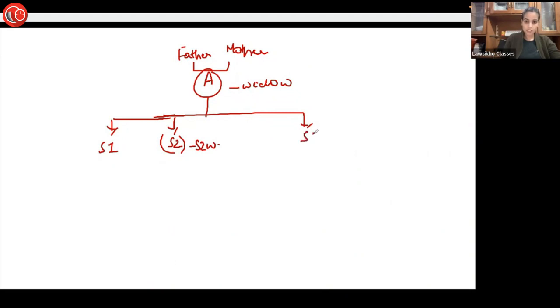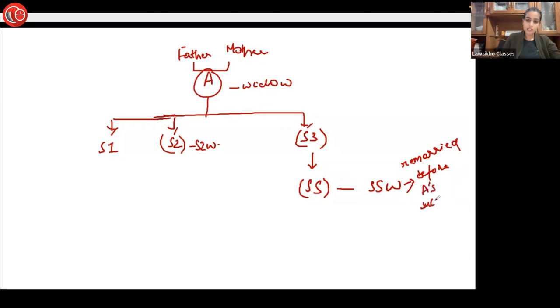We have son 3, who has predeceased. We have son's son who also has predeceased. And we have this son's widow, and this widow has remarried before A's succession opens. And we have these children. Now calculate the shares.